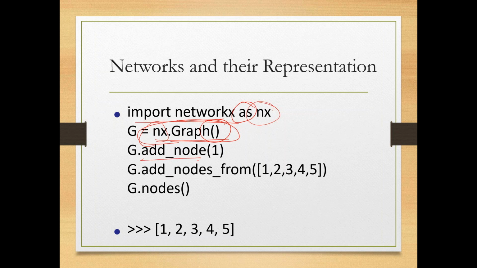Then there is another function called add_node. Add_node is creating a node, or we can call it a vertex. It's creating one vertex. If I use G.add_nodes_from with 1, 2, 3, 4, 5, it means please add all these nodes 1, 2, 3, 4, 5. If I use G.nodes, it will display all the nodes 1, 2, 3, 4, 5. Hope it's clear to everyone. We will do it practically also.